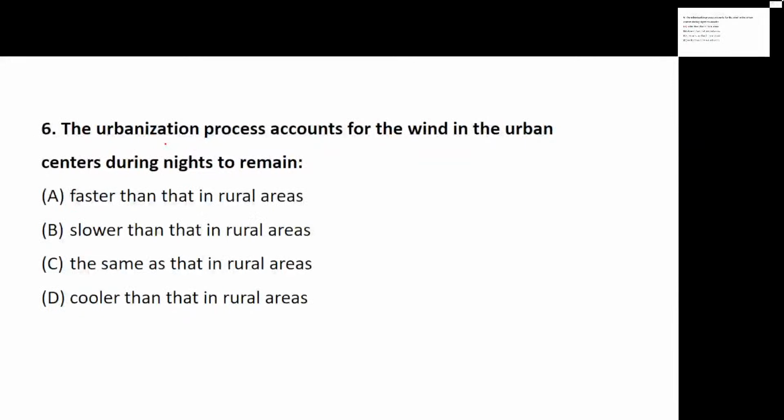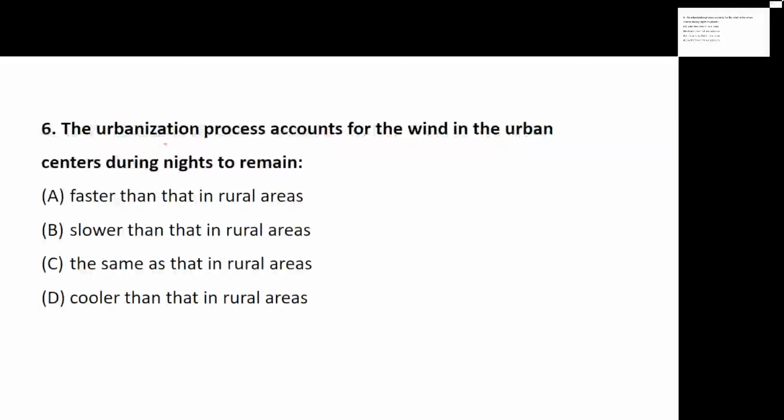Okay. The urbanization process accounts for the wind in urban centers during the nights to remain what? We are talking about the urbanization process accounting for the wind in urban centers during nights to remain what? Faster than in the rural areas, slower compared to rural areas, the same as in rural areas, or cooler than the rural areas.